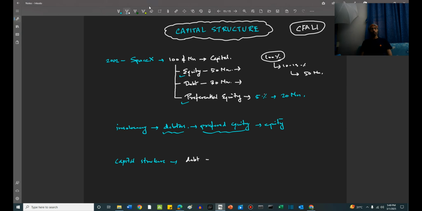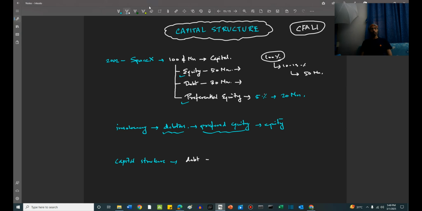Now, related to this, there are a lot of things that we have to understand, friends. First, what we have to understand is, what is the goal when you are trying to structure your capital, right? The goal is to make it optimal. Now, optimal, as it is, sounds very vague, right? Optimal, what does it mean? It means different things for different businesses.